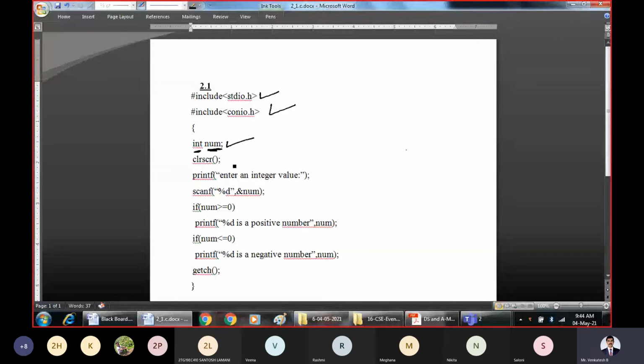Whenever we declare a variable num, what happens? For that variable num, some memory location will be reserved. Let us assume that